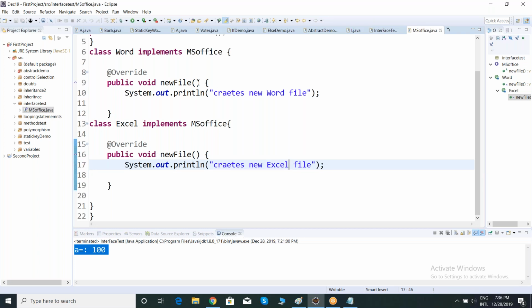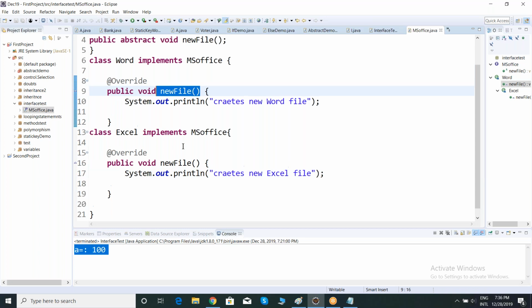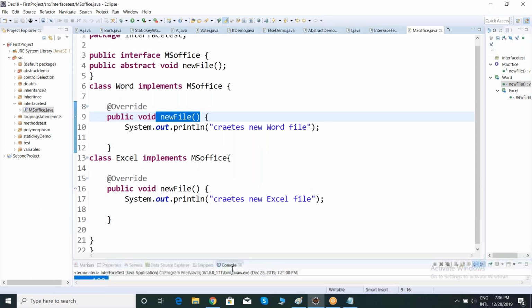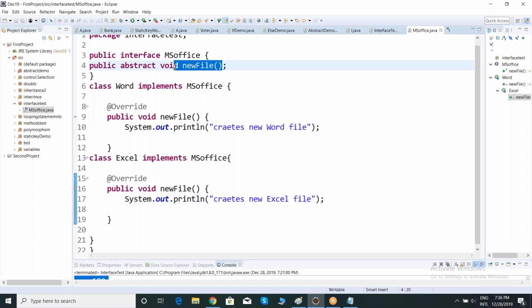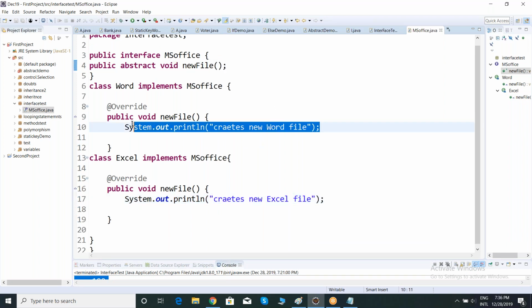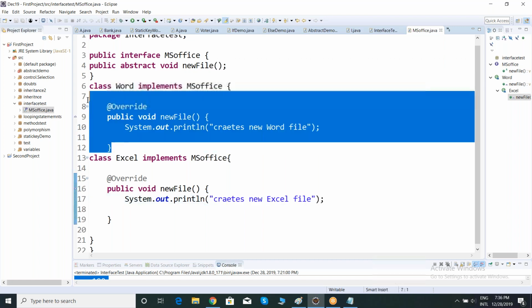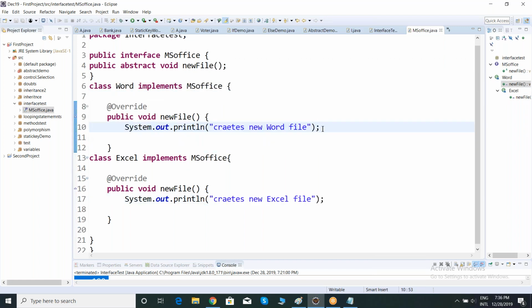See, observe, my method name is common. Now are you able to get what is the use of an interface? My intention is I want to maintain a common name with different implementation, with different logic. Here if I execute this method, what will this method give? This method will create a new Word file. Yes or no?